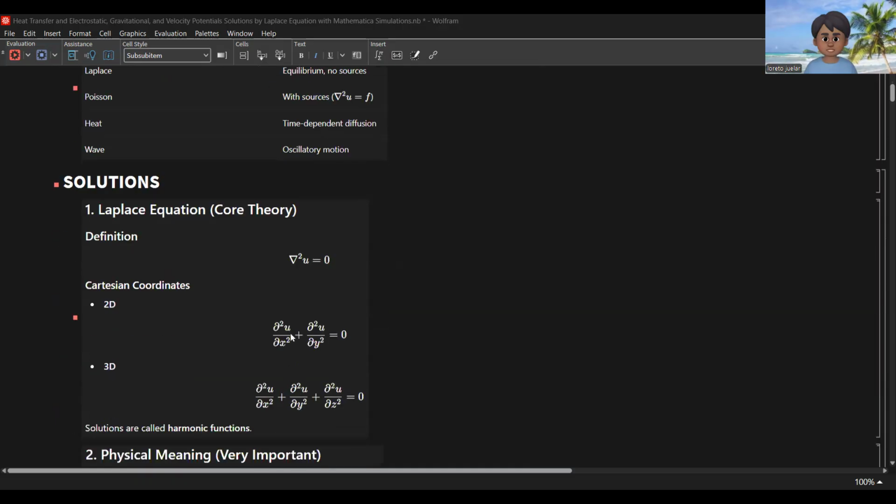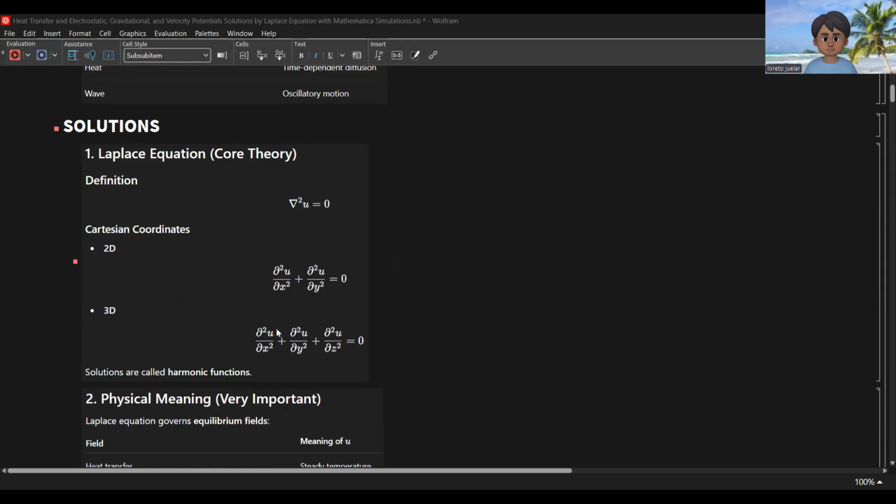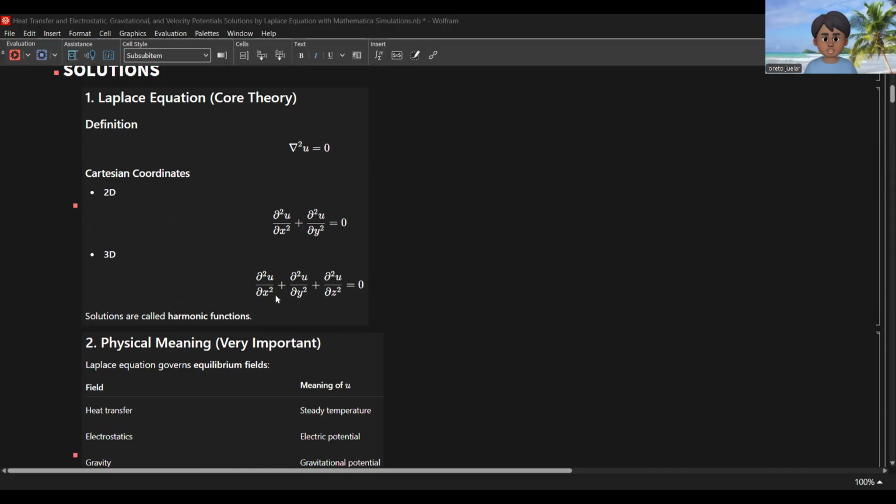So we have the solution here. This is the core theory. We have the definition: the Laplacian of u equal to 0. We have the Cartesian coordinates here. For 2D, we have the second partial of u with respect to x plus the second partial of u with respect to y equal to 0. In 3D, we have to add the second partial of u with respect to z here. So it becomes three partial derivatives here.